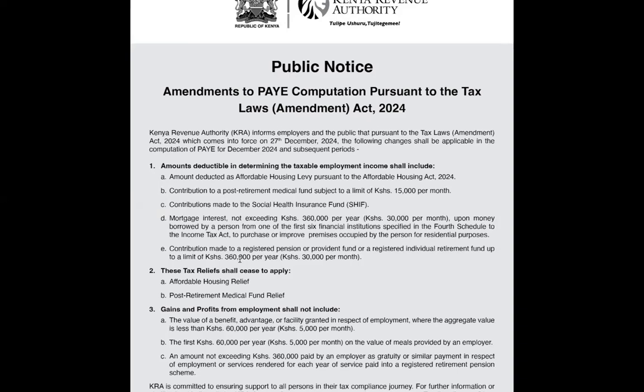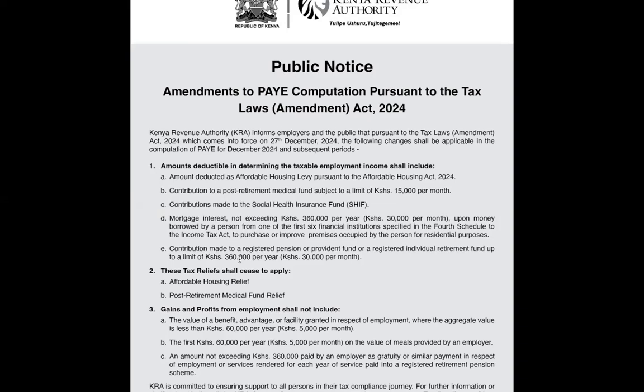We have a contribution made to a registered pension scheme. Before these amendments, the limit was 240,000 per year, which reflects 20,000 per month.